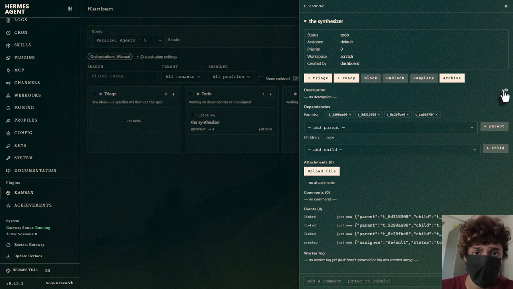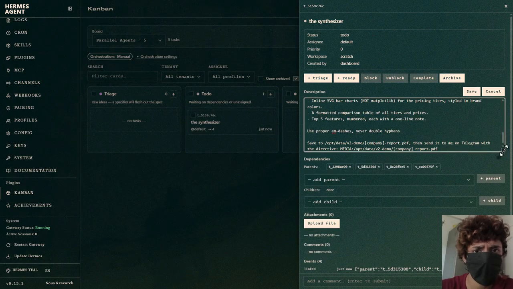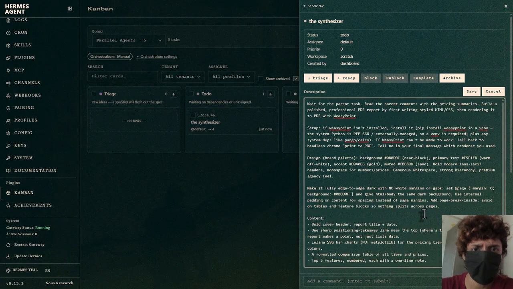And for the description, let me copy my prompt and let's explain it. So this is the prompt that matters, and I want you to notice how it's written. I'm not telling it which buttons to press. I'm giving it the goal and the output. Read what the 4 researchers found, build a report, here's what the report should look like. The design, that's my brand, colors, dark background, gold, fonts, I'm handing it a style guide.